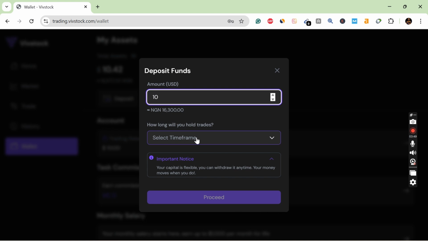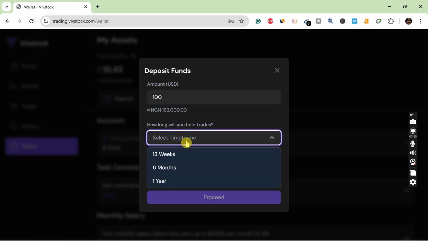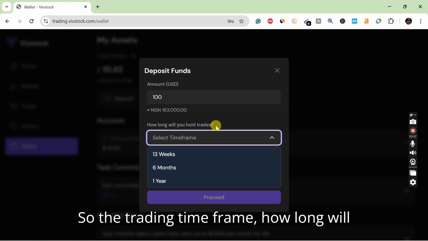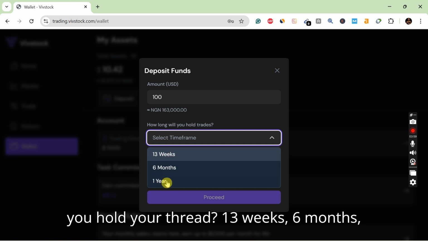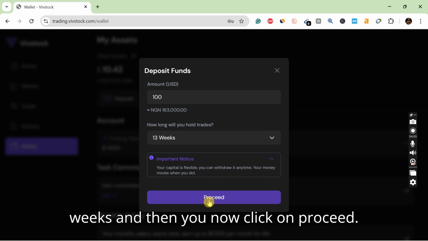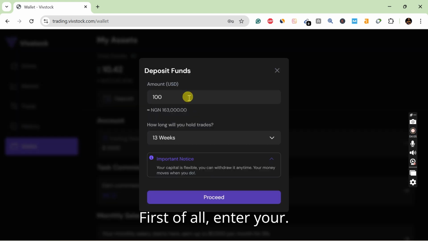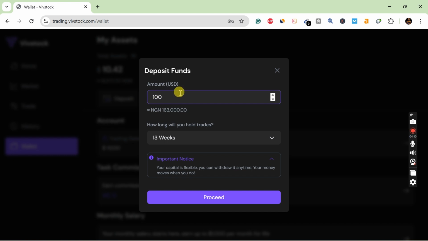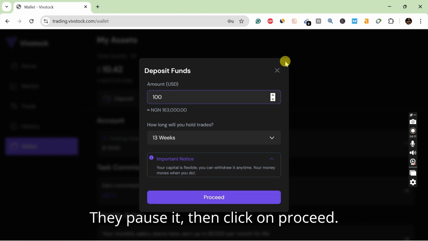I will say $100. Then you now click on select time frame. So the trading time frame, how long will you hold your trade? 13 weeks, 6 months, 1 year. I will recommend 13 weeks. And then you now click on proceed. First of all, enter your deposit, then click on proceed.